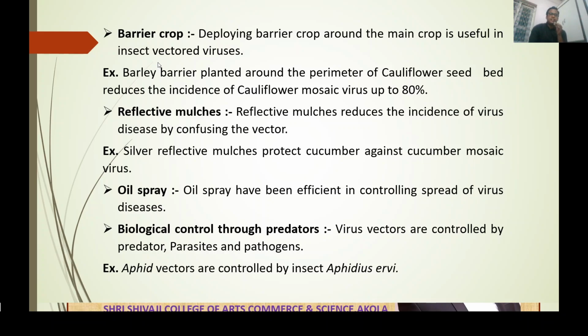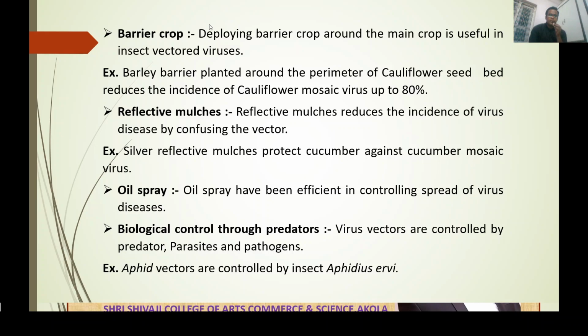Now, next technique is the barrier crop. Deploying a barrier crop around the main crop is useful against insect vector viruses. For example, suppose we have to protect a particular crop field. That field is completely bounded by another crop, and that crop acts as a barrier crop.